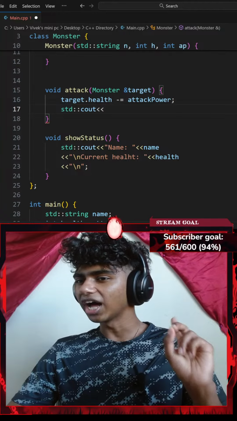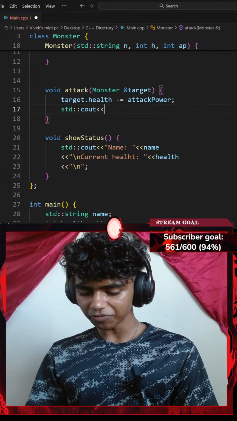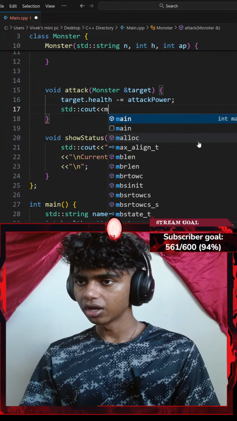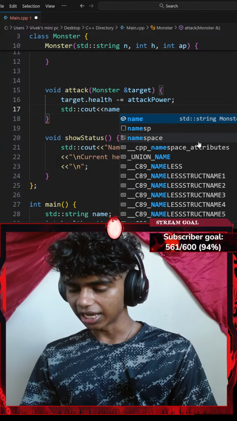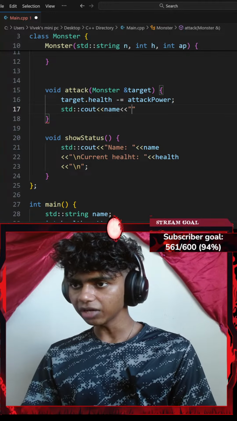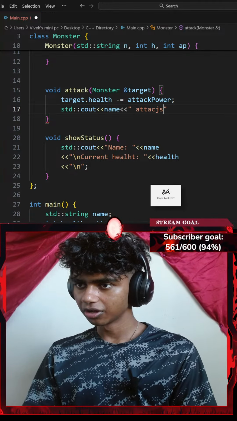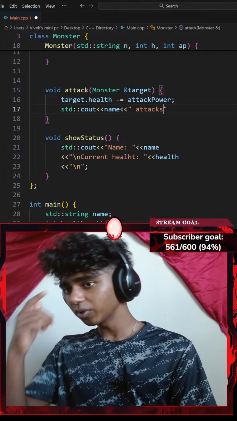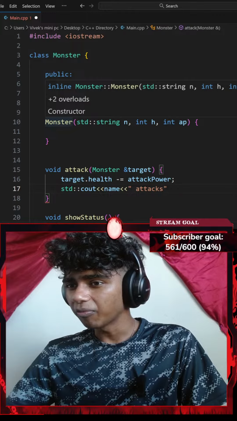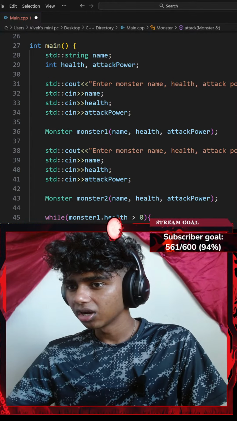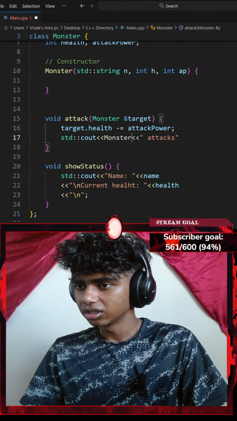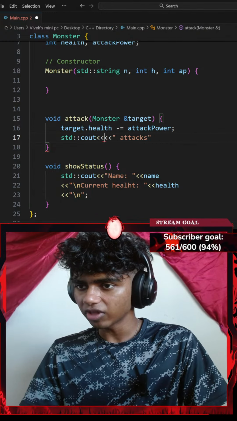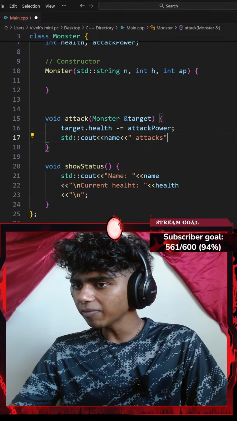That said, I go with a static console output. I'll say something like name. So I'll go with name dot name with another insertion operator, name attacks. Okay, I want to go with my second monster name, so monster2 dot name. Okay, I have monsters. Could I go with something like monster1 dot name? Okay, I don't think I can do that. Okay, so name attacks.